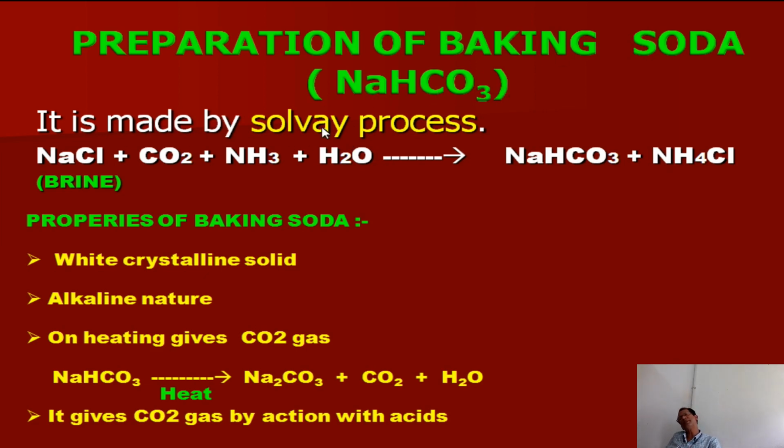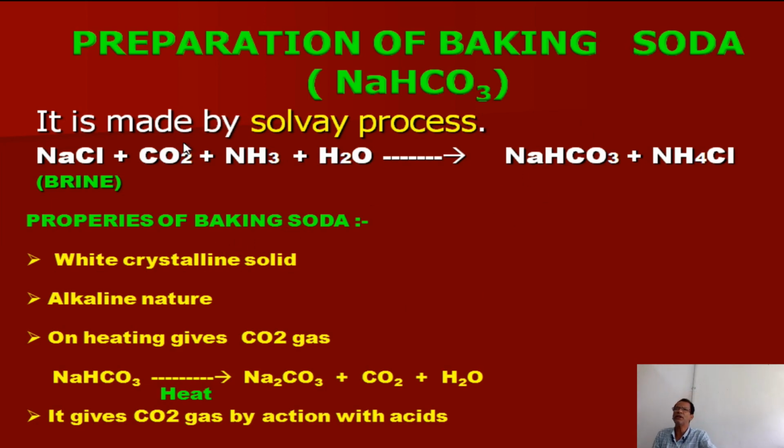It is also prepared by the Solvay process. In the first step of the Solvay process, when carbon dioxide gas and ammonia gas are passed through brine, a saturated solution of sodium chloride, sodium bicarbonate will be precipitated out and the solution contains ammonium chloride. This precipitated sodium bicarbonate is separated by filtration, then dried without heating, and this is called your baking soda, sodium bicarbonate.